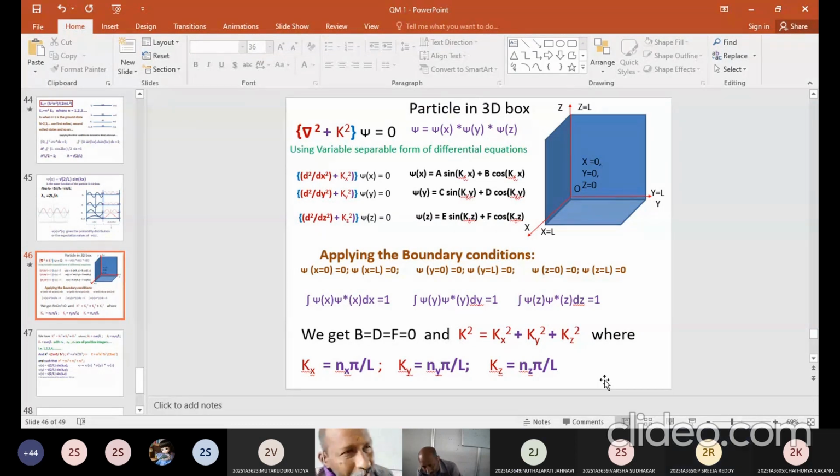Yes, sir. Okay, x square plus y square is equal to r square. What does it represent? Equation of a circle. Okay, good. Kx square plus ky square plus kz square is equal to k square. What does it represent? It's an equation of a sphere, here with radius k. Am I clear? Yes, sir. It's an equation of a sphere, right?